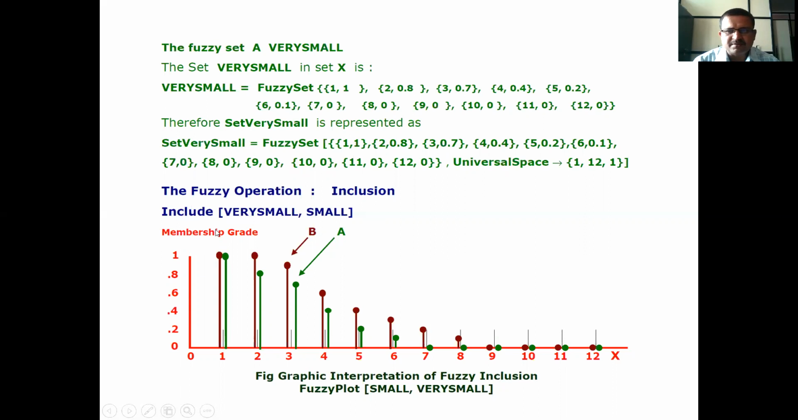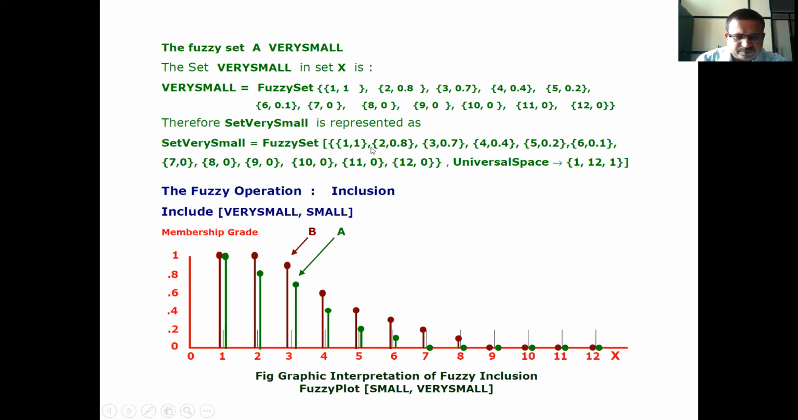Therefore, on the y-axis these membership grades are there: 0, 0.2, 0.4, 0.6, 0.8, 1. And on the x-axis these different values are there: 1, 2, 3, 4, 5, 6, 7, 8, 9, 10, 11, 12. That is nothing but universal space X. Now, small. First of all, we have to represent all the elements as small. Therefore, 1, 1, 2, 1, 3.9, 4.6, 5. It may be 0.4 or 0.5. 6 is 0.4. 7 is 0.2. 8 is 0.1. 9, 10, 11, 12, 0. This is small.